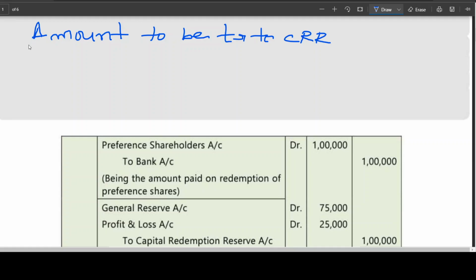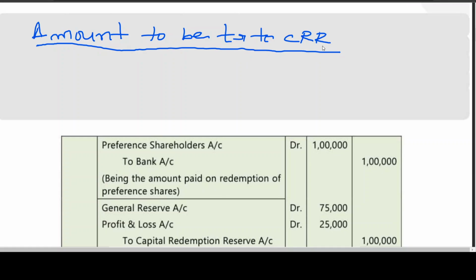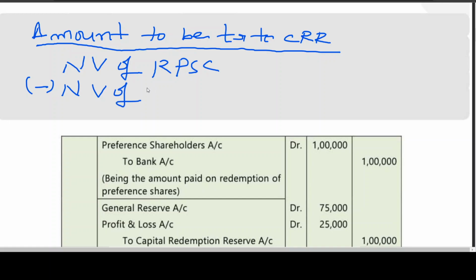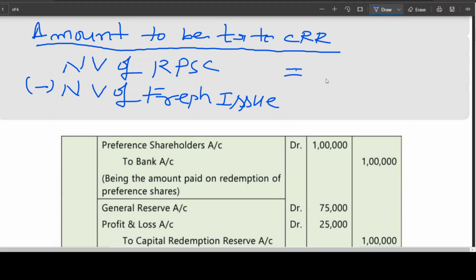Amount to be transferred to CRR is the nominal value of RPSC minus, just remember this, the nominal value of fresh issue. Nominal value of RPSC is 1 lakh.